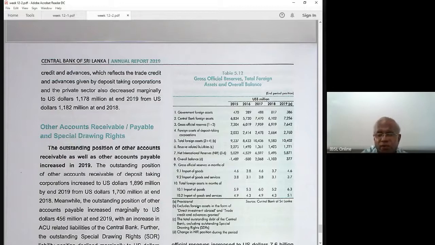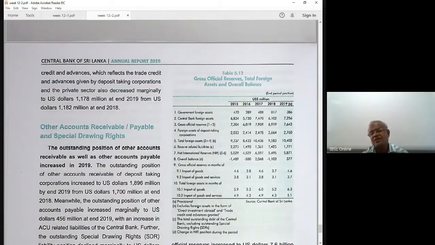That is 4.6 months. 3.8 months of imports can be financed. 4.6 months of imports can be. Now this is an indicator. When total reserves go down, what will happen? This monthly import cover decreases. It might go down to 3, 2, 1. If reserves increase, this will increase to 5, 6, 7. It's a healthy improvement.